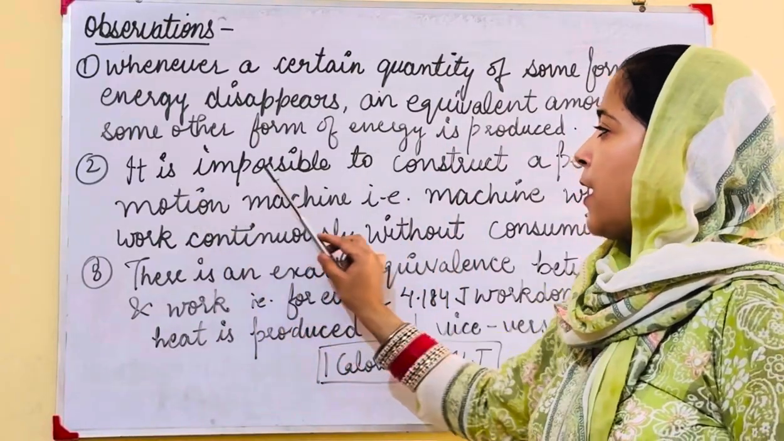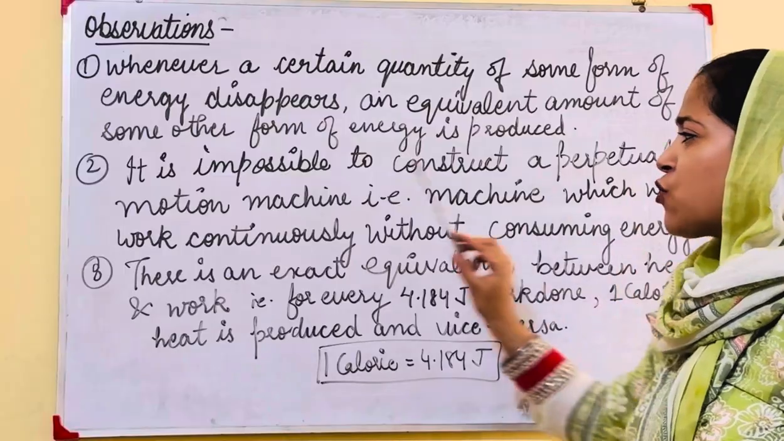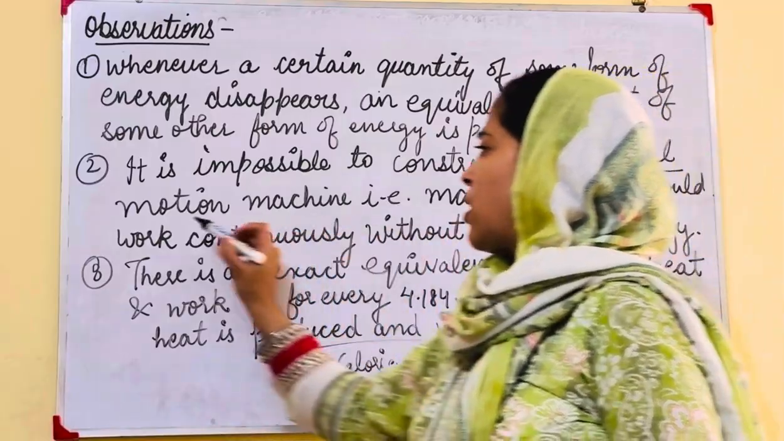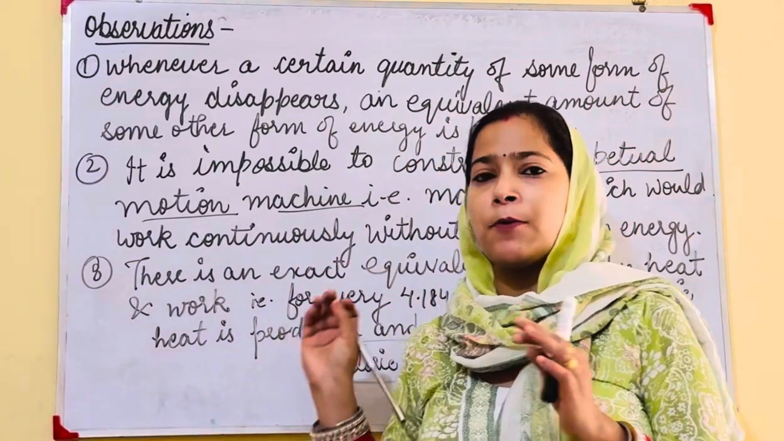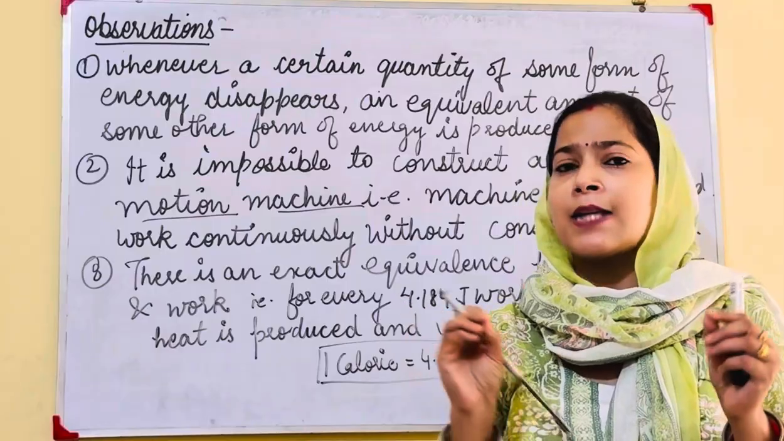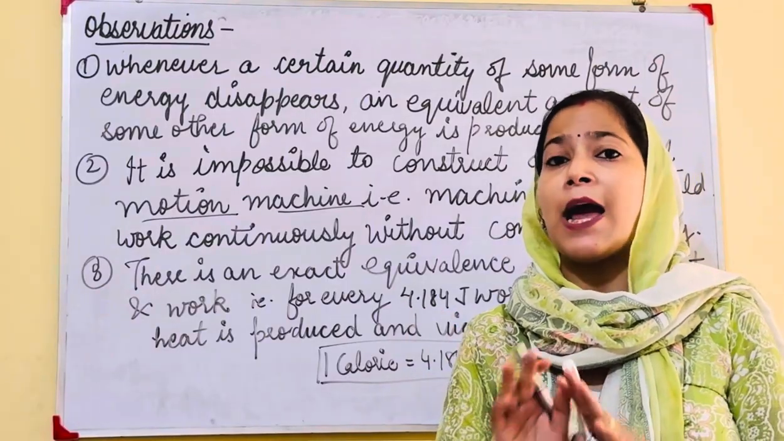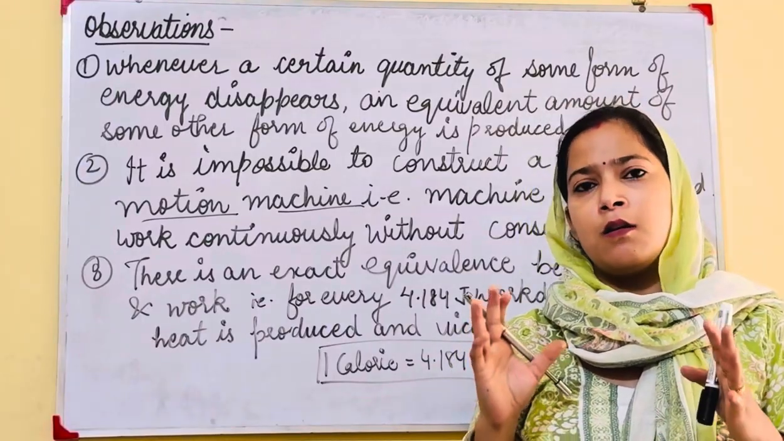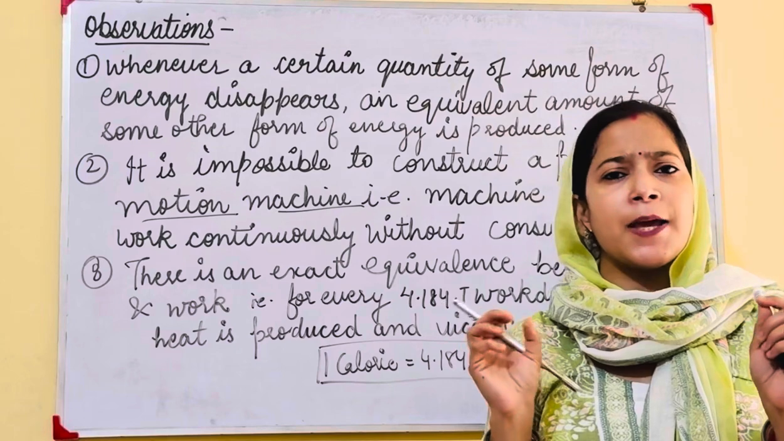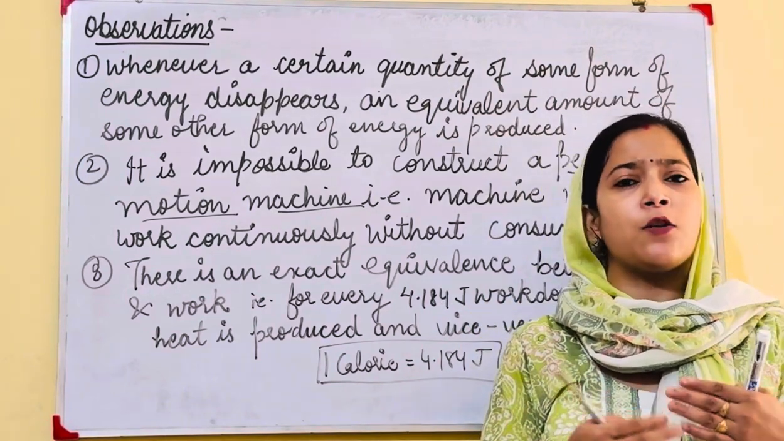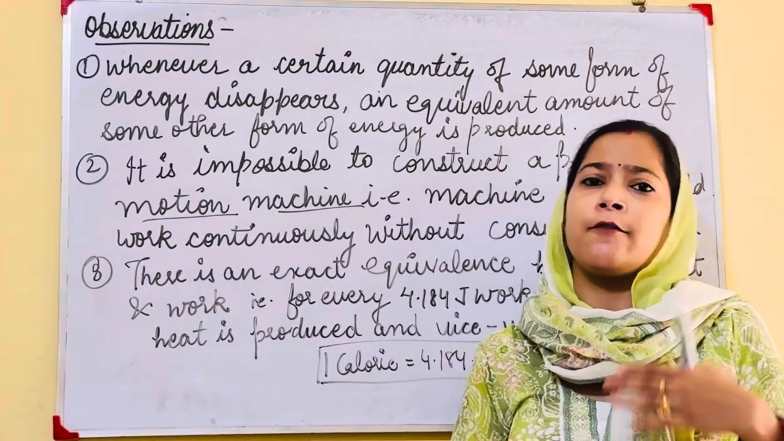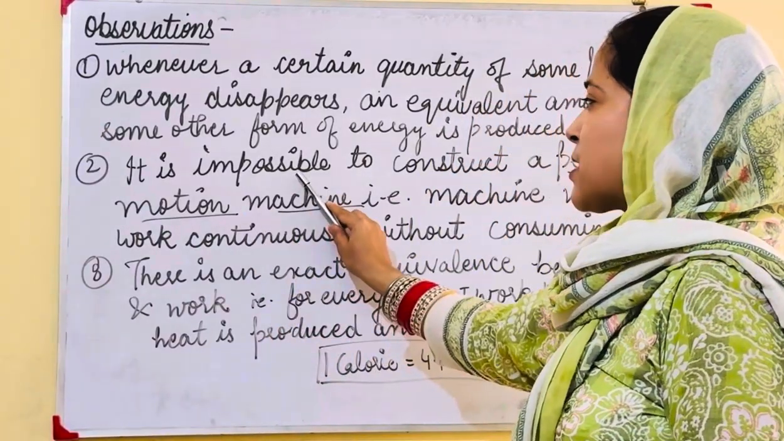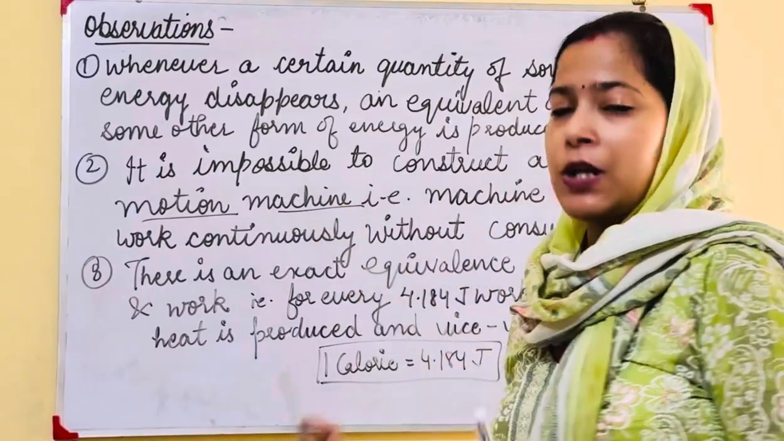Now the second point: it is impossible to construct a perpetual motion machine. Now what is a perpetual motion machine? It is that type of machine which will not consume any type of energy, but it continuously works. Think yourself, will this type of machine be possible, that will not consume any energy but works continuously? Practically it will not be possible. So it is impossible to construct a perpetual motion machine.